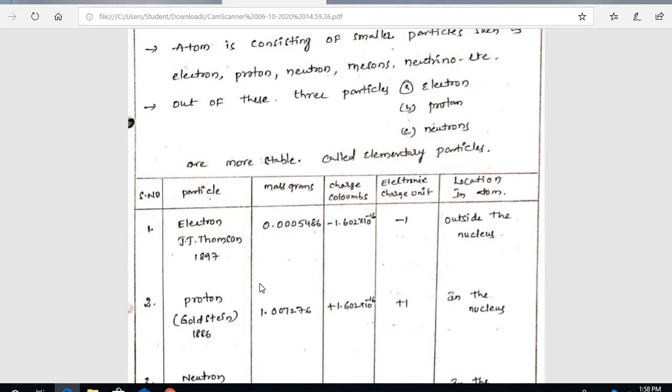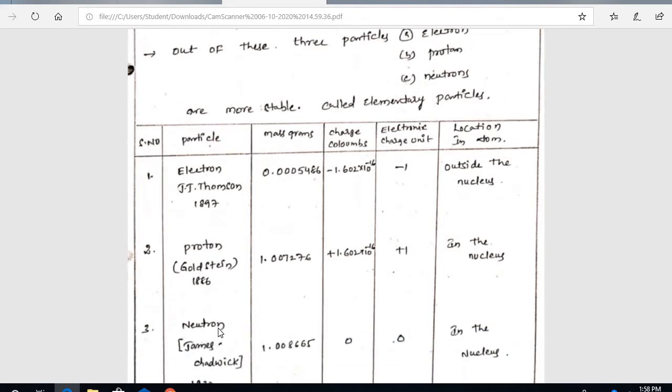And next, we are discussing the proton, the second one. Proton was discovered by Goldstein in the year 1886.